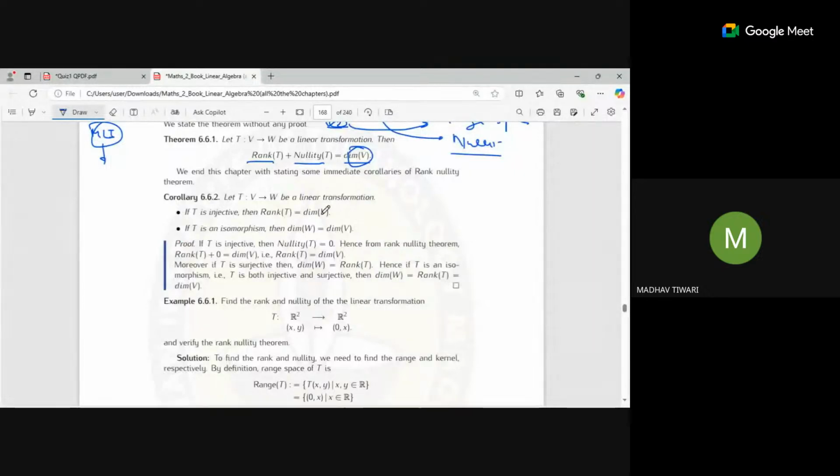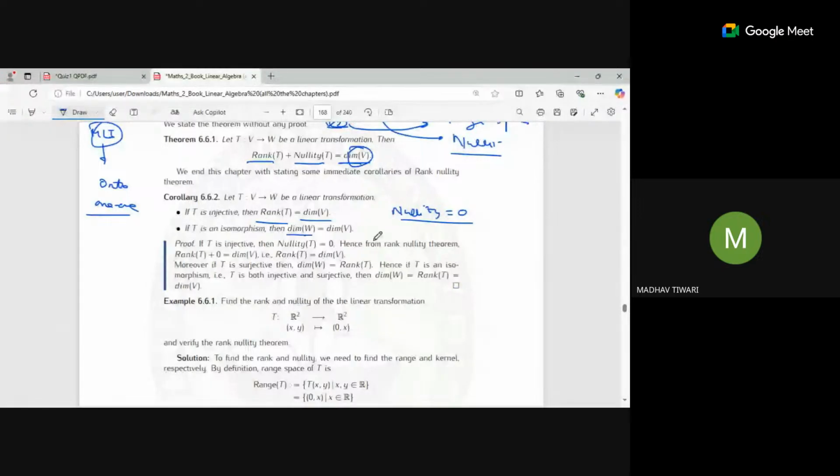Next, if the linear transformation is injective, then the rank of T is equal to the dimension of V, because the nullity will be 0 in that case. So the rank of T will be directly equal to the dimension of V. Next, if it is an isomorphism, it means it is both one-one and onto.